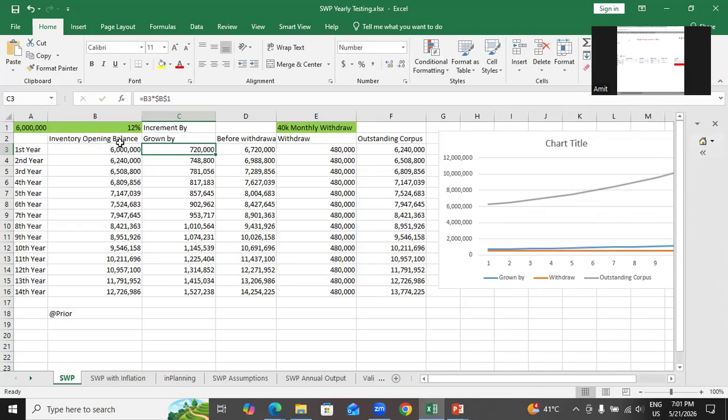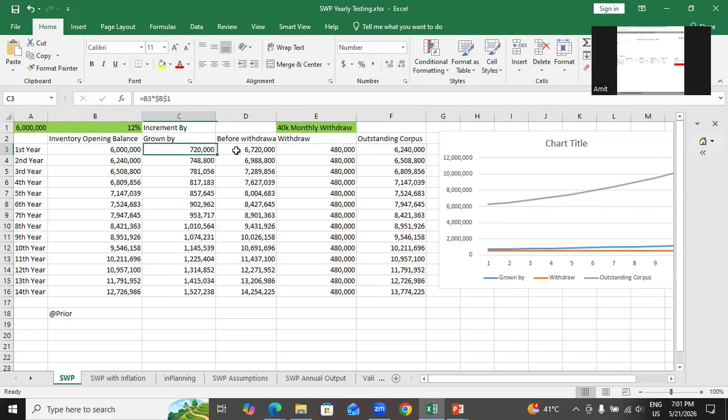By the end of the first year, out of this, if I withdraw 4 lakh 80,000 rupees, 40,000 per month multiplied by 12 months, how much money am I left with? 60 lakh has grown by 7 lakh 20,000 rupees. Before withdrawal, this is my money. Then I withdraw 4 lakh 80,000 rupees. This is my balance after withdrawal.